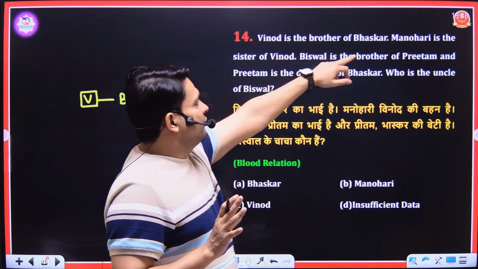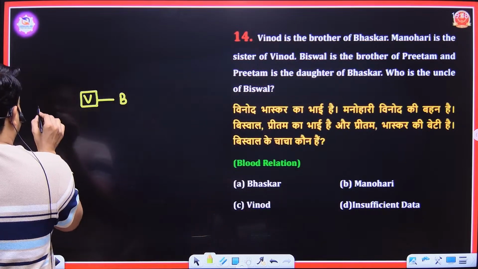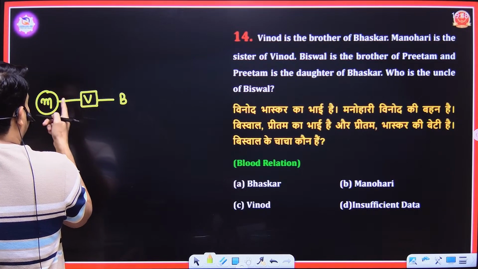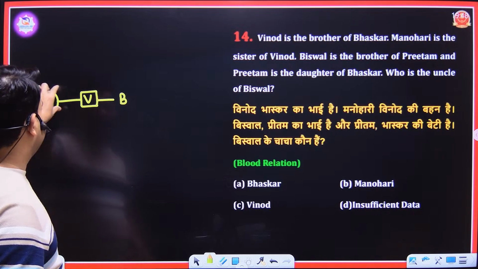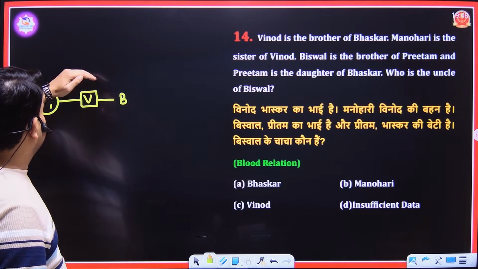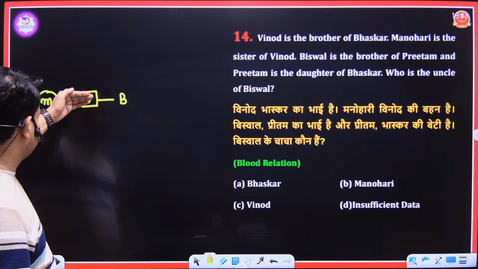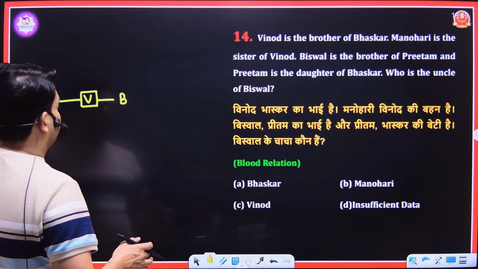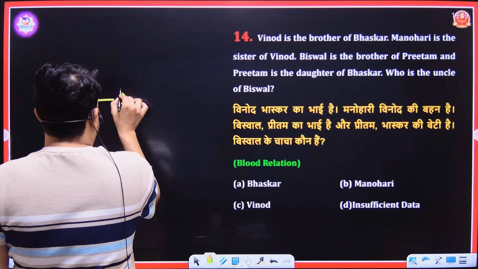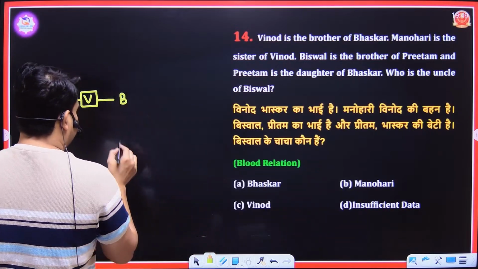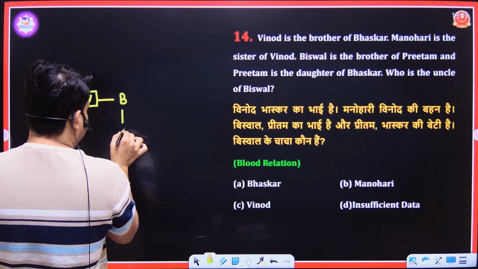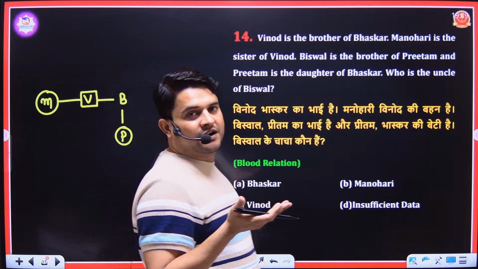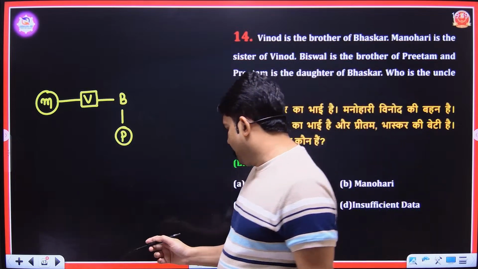Manohari is the sister of Vinod, which means she is female, so we put her in a circle. These are the same generation. The upper generation means their father will come on the upper side and their sons will come on the lower side. Biswal is the brother of Pritham, and Pritham is the daughter of Bhaskar. Bhaskar's gender is not given, but Pritham is his or her daughter. Bhaskar could be a man or a woman.